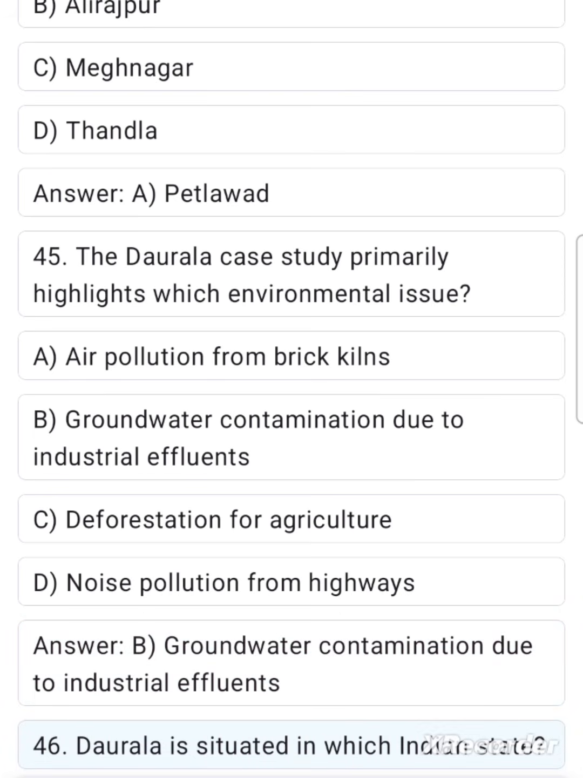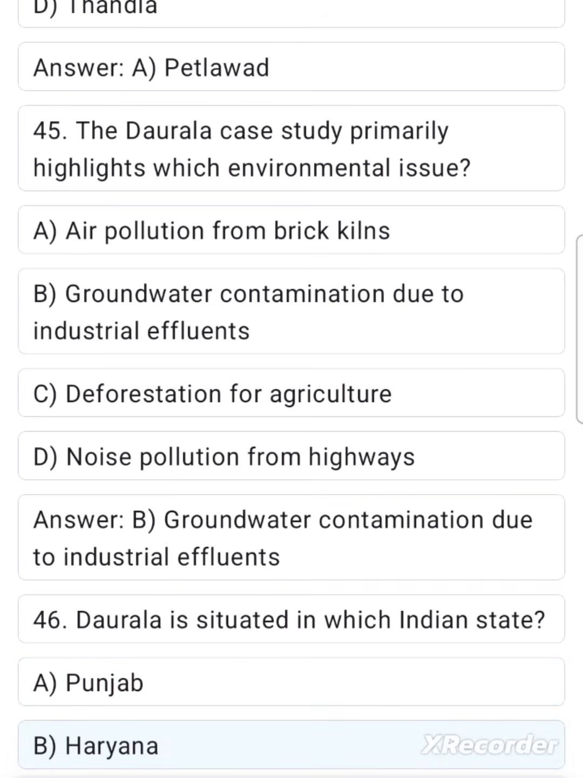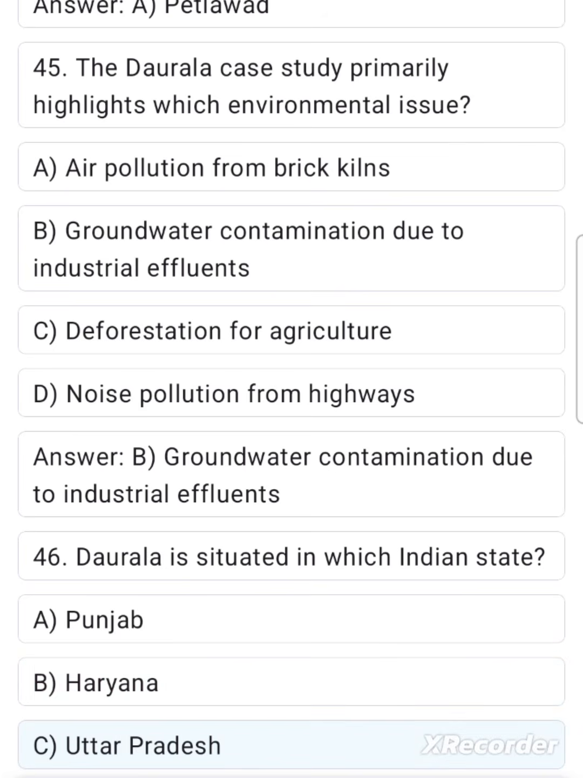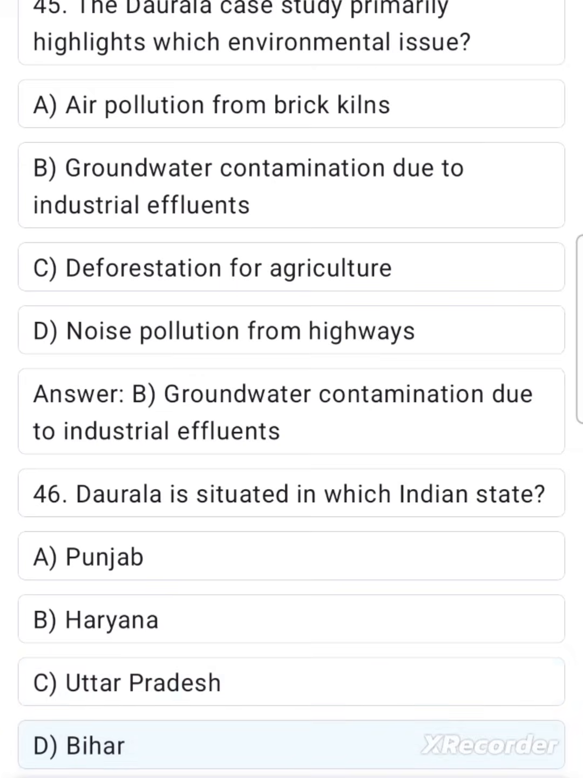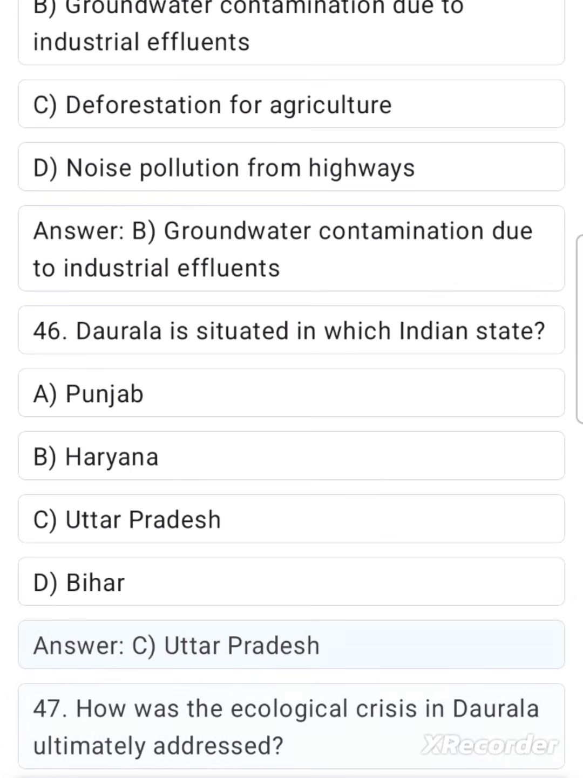46. Dorala is situated in which Indian state? A. Punjab. B. Haryana. C. Uttar Pradesh. D. Bihar. Answer. C. Uttar Pradesh. 47.